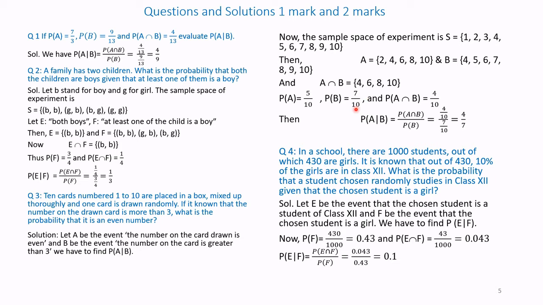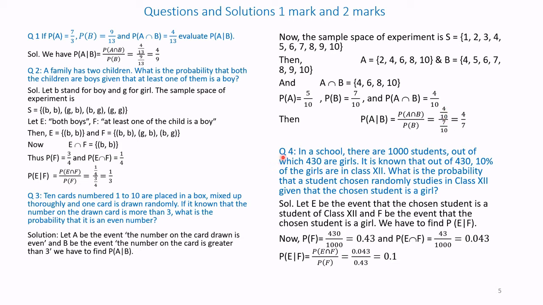Therefore, probability of A intersection B is 4 out of 10. Therefore, probability of A given that B has occurred is equal to probability of A intersection B divided by probability of B, that is equal to 4 by 10 divided by 7 by 10, that is equal to 4 by 7.